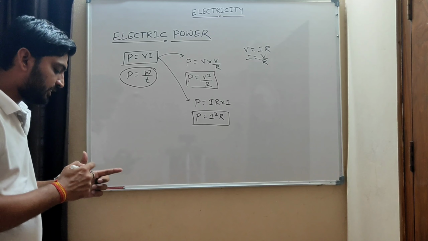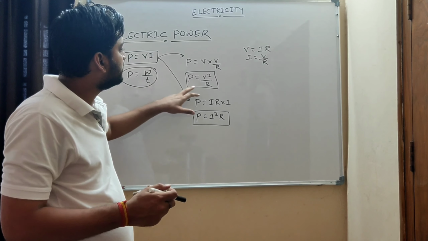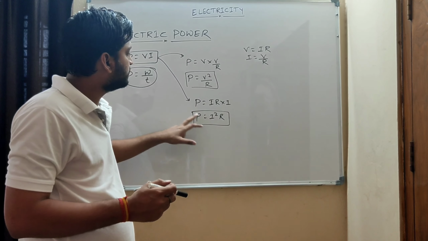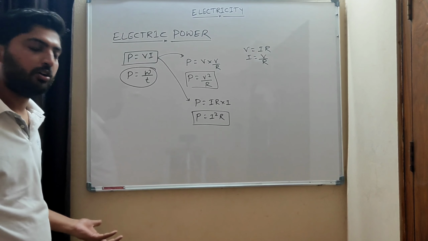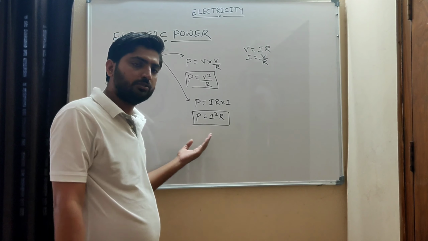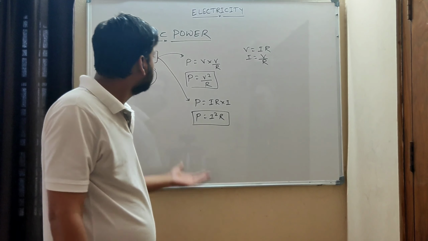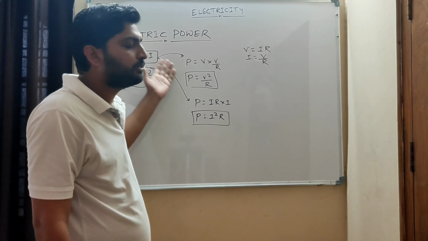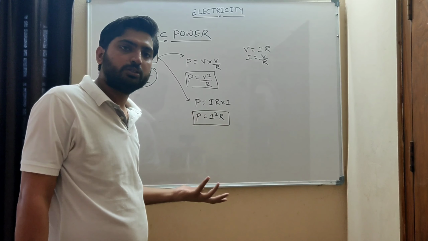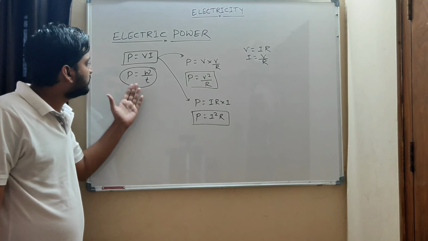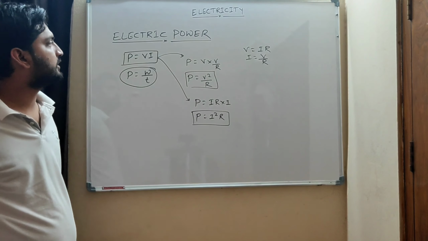So there are a total of three forms of this formula: P is equal to V into I, P is equal to V square by R, and P is equal to I square into R. If someone writes power is equal to square of current into resistance R, that is also correct. If someone writes P is equal to V into I, that is also correct. If someone writes P is equal to V square by R, that is also correct. And if someone writes P is equal to W by T, that is also correct. Okay, write it down or take a screenshot.